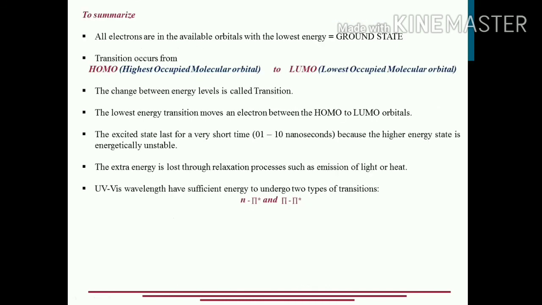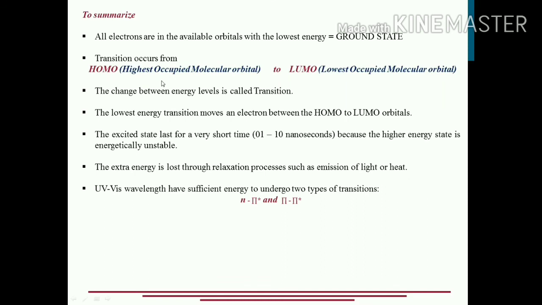Okay, we can summarize all the points over here. The electrons in the available orbitals with the lowest energy are in the ground state, and the transition occurs from the highest occupied molecular orbital, meaning the molecular orbital which is highest in energy and is occupied.